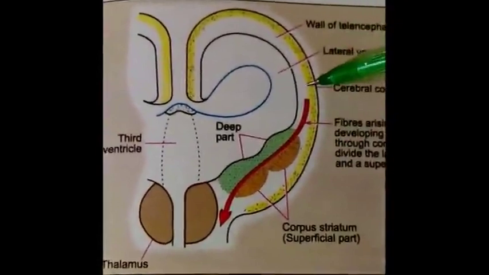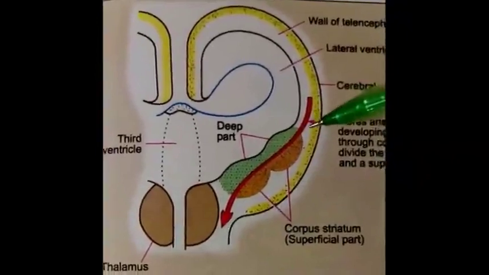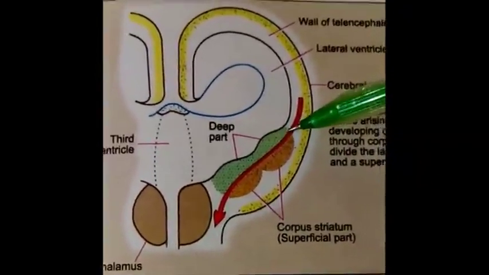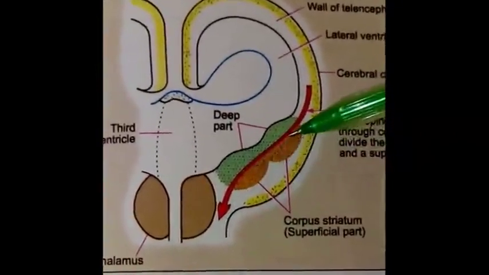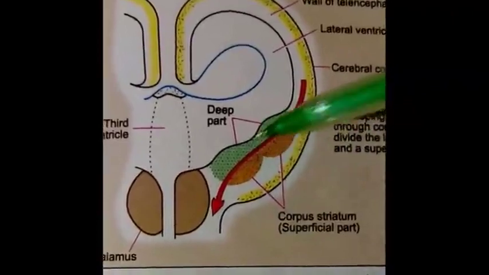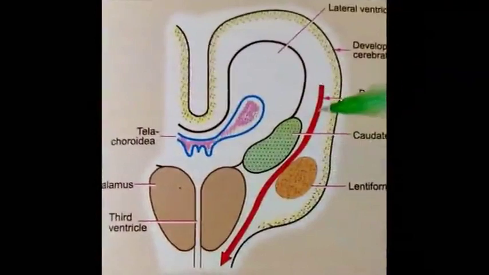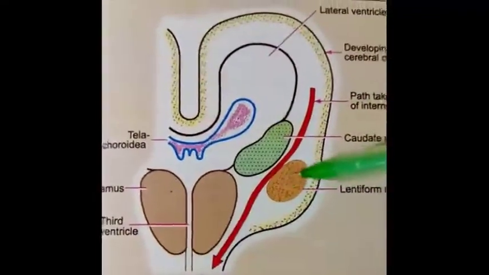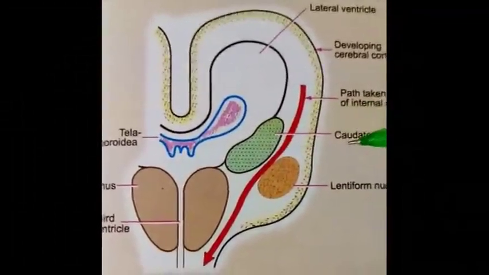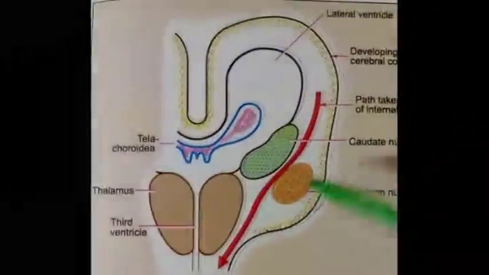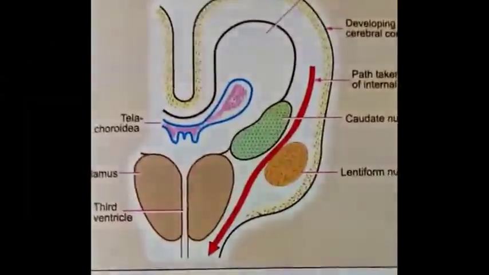The cerebral cortex sends some nerve fibers through the corpus striatum. These fibers constitute the internal capsule, and these fibers divide the corpus striatum into two parts: a superficial part and a deep part. The part of the corpus striatum which lies superficial to the internal capsule is known as the lentiform nucleus, and the part which lies deeper to the internal capsule is known as the caudate nucleus. The lentiform nucleus soon divides to form the putamen and globus pallidus.